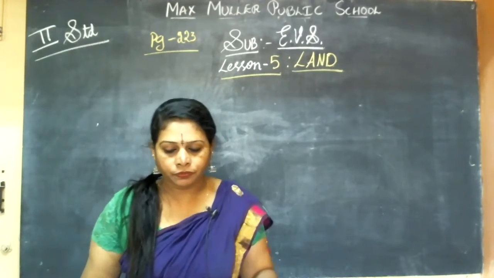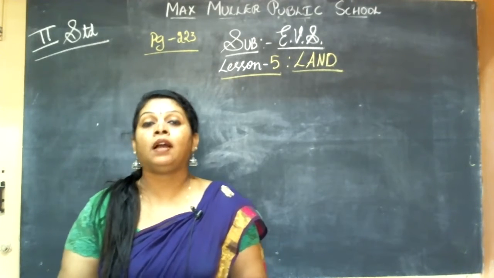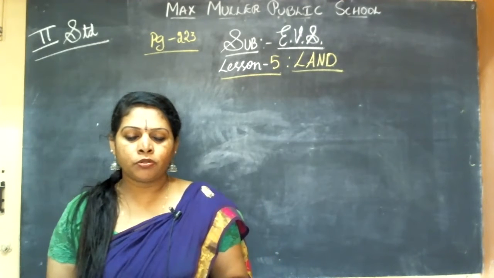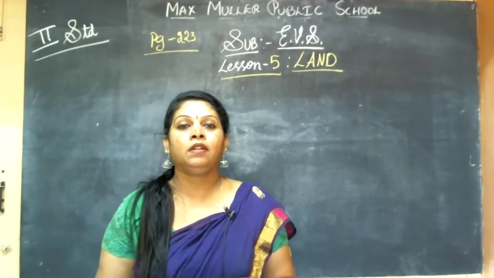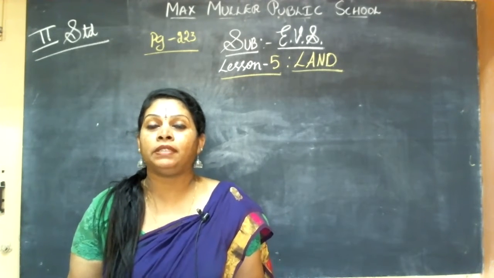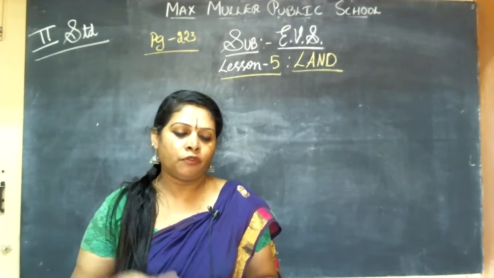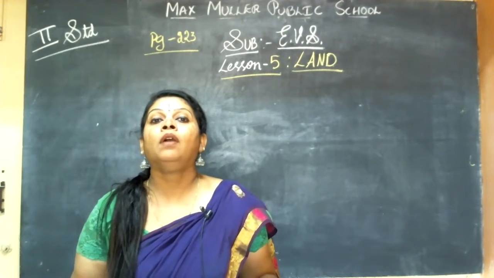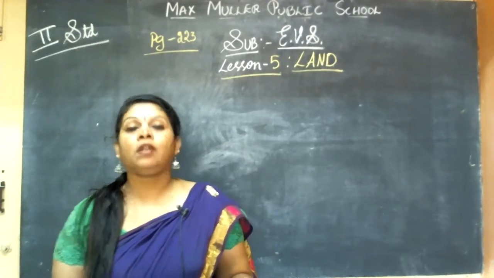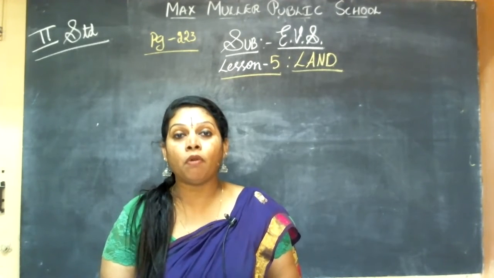Now, land. The earth is our home. You all know the earth is our home. It is also home to all animals and plants. Why do we call it home? Because it is where we are born and brought up. This is our motherland. We say India is our motherland. In the same way, for all living things, all animals and plants, the whole earth itself is the home. The earth is round in shape, like a ball.